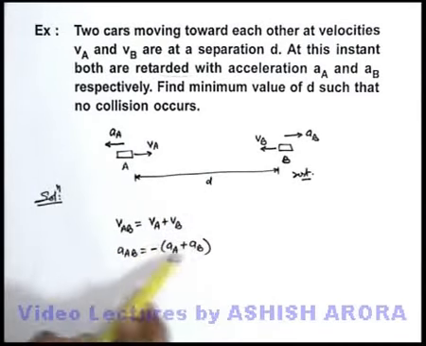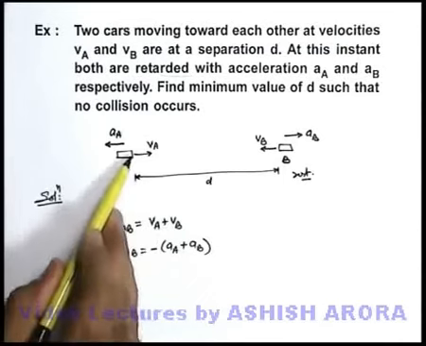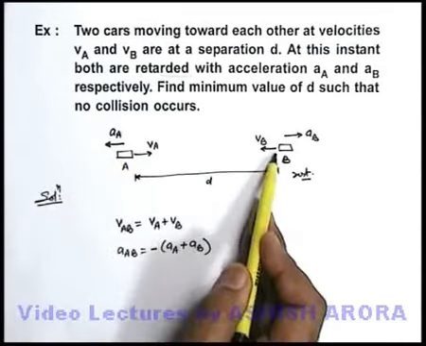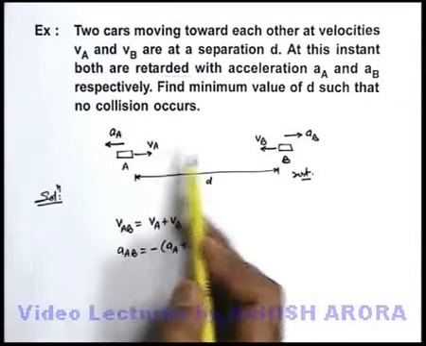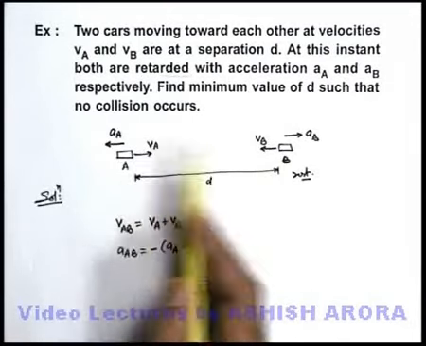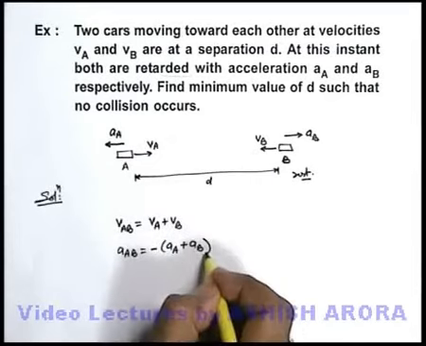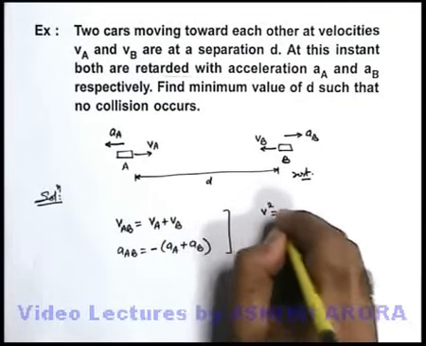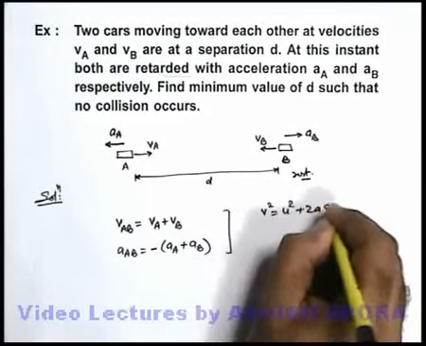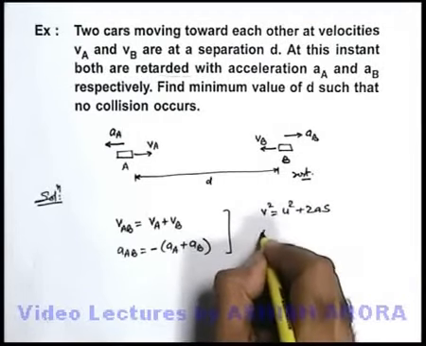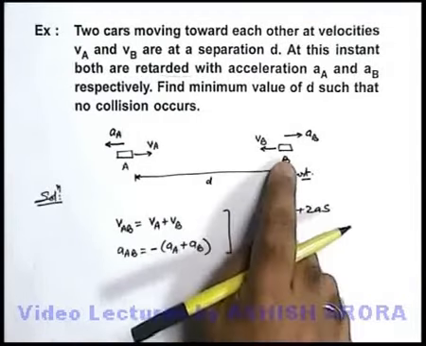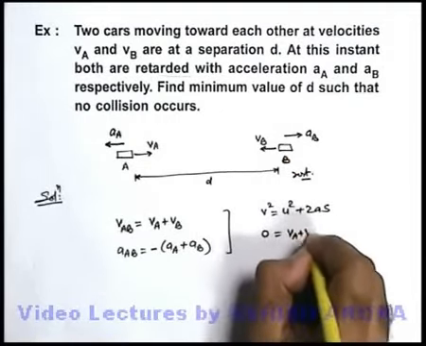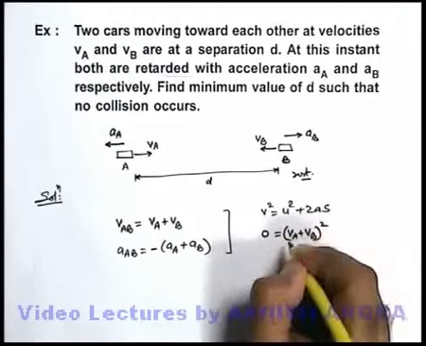With this acceleration, the velocity of A will be retarded, and we want that just before colliding with B, the velocity of A should become 0. Using the equation V squared equals U squared plus 2AS, the final velocity of A should become 0 just before it hits B, and its initial velocity is VA plus VB, whole squared.